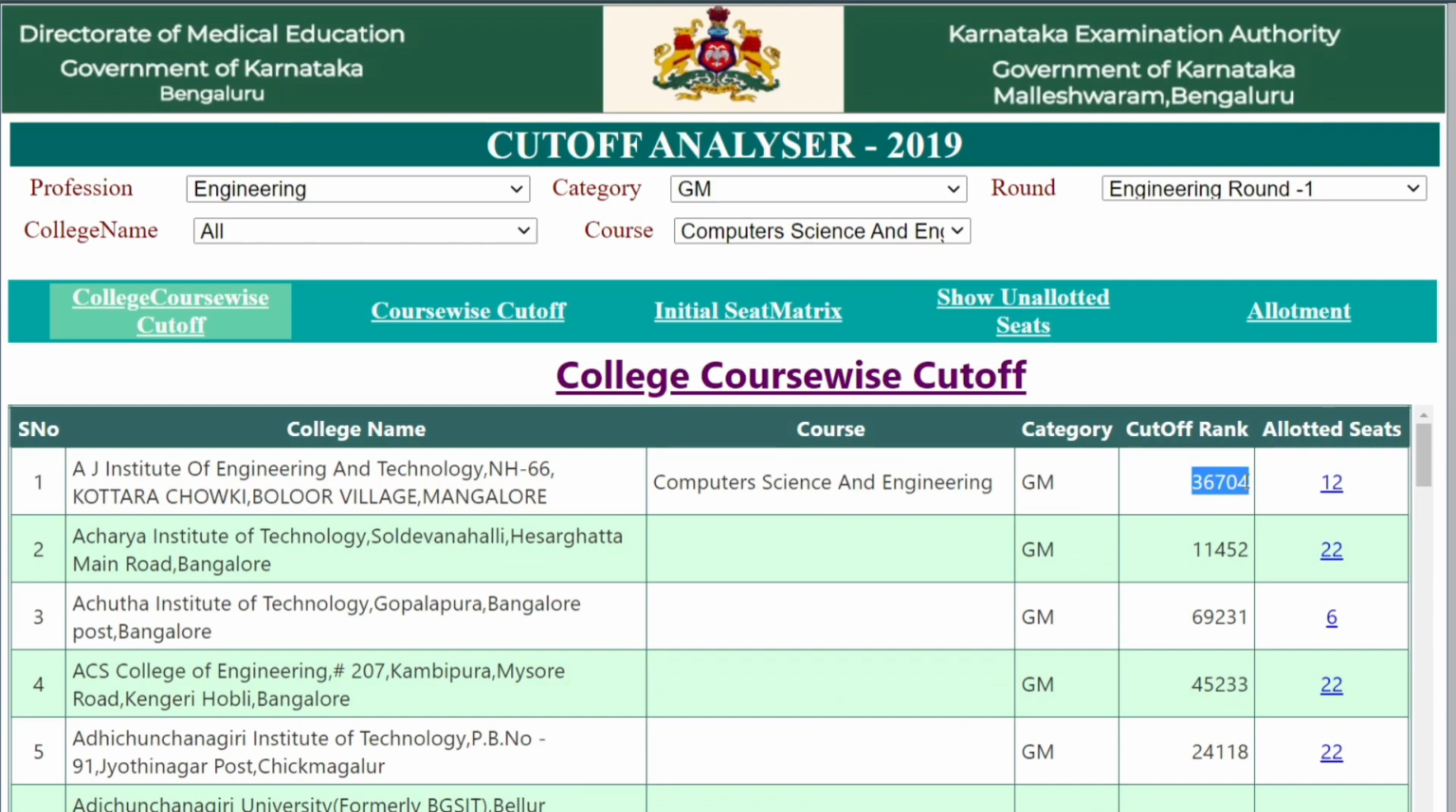36,704 is actually not the cutoff. It's like 36,704th rank who has got, they will be getting the seat like that. They have applied and they have been allotted a seat like that it comes.